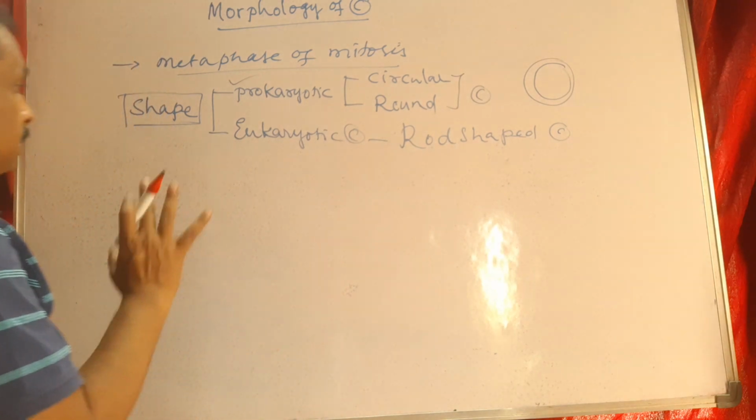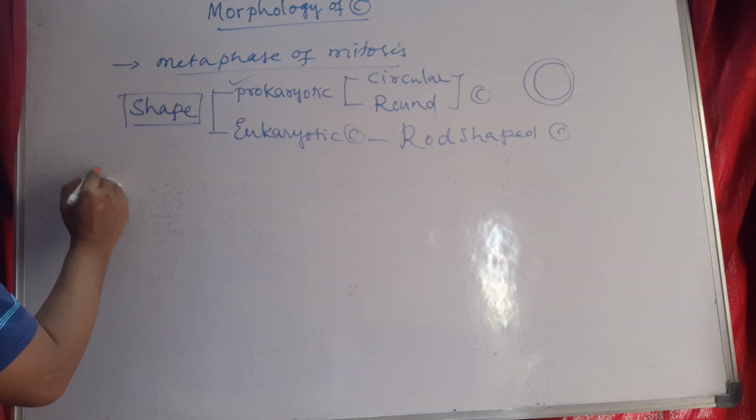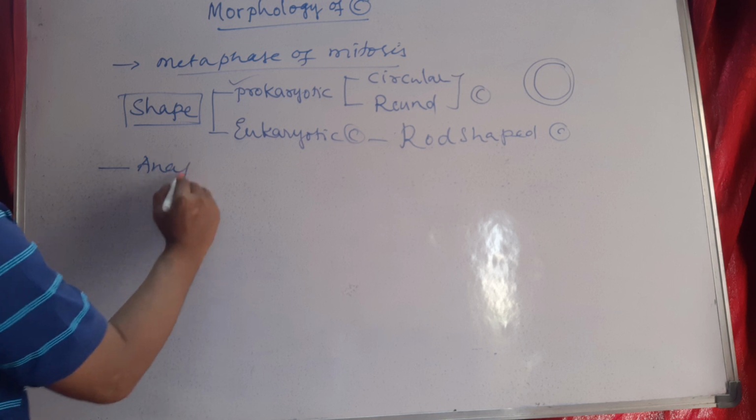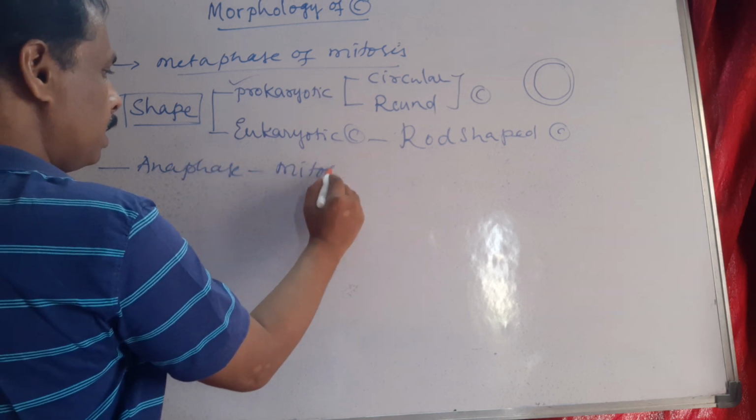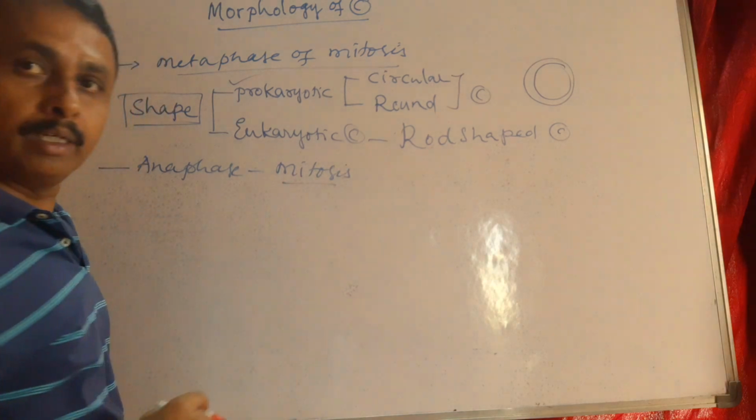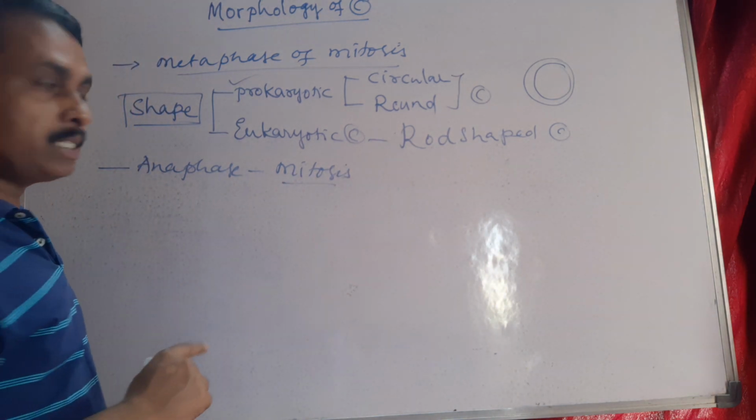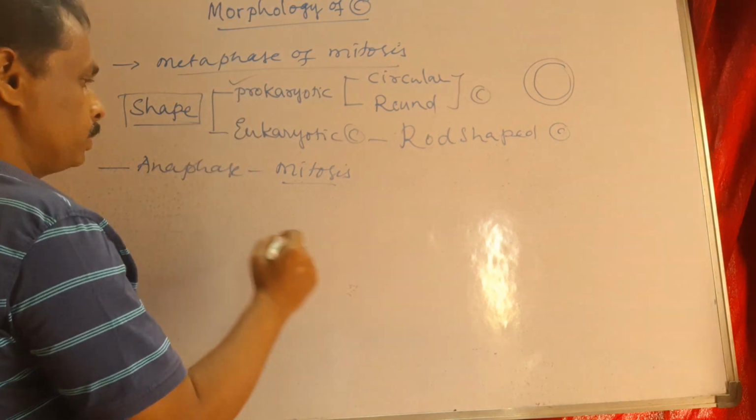The best stage for studying the shape of chromosomes is anaphase of mitosis. Anaphase chromosomes of mitosis are used as the best stage for the study of shapes of chromosomes.